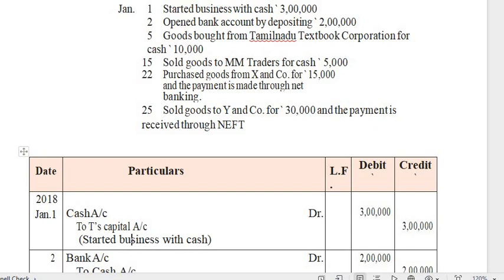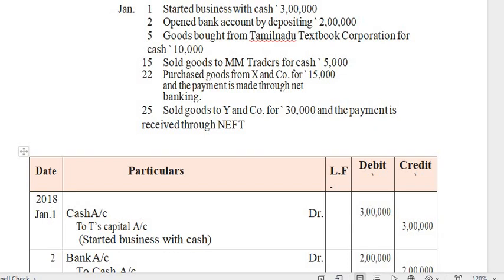On 1st January, when passing a journal entry, we follow these columns: date, particulars, ledger folio, debit and credit. All these transactions occurred in the same year and the same month, so I mention 2018 and January in the date column once as common.